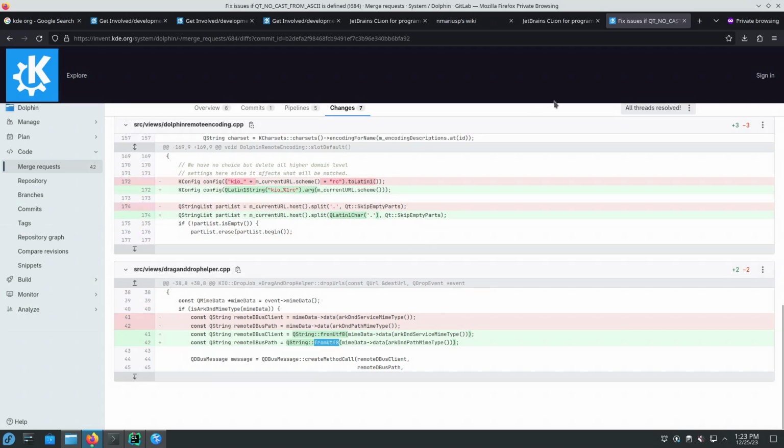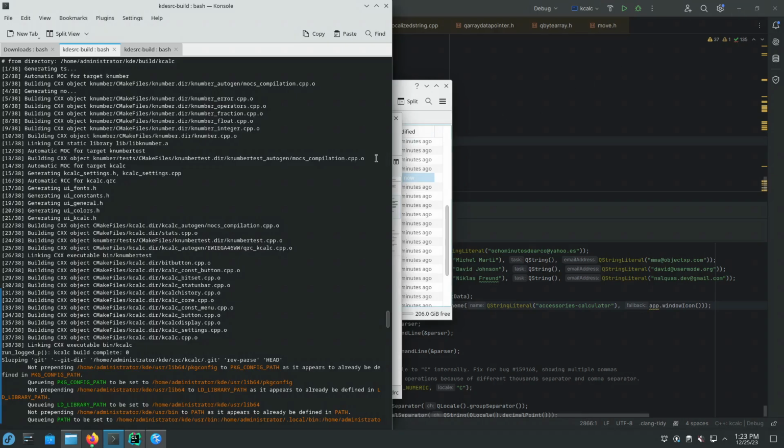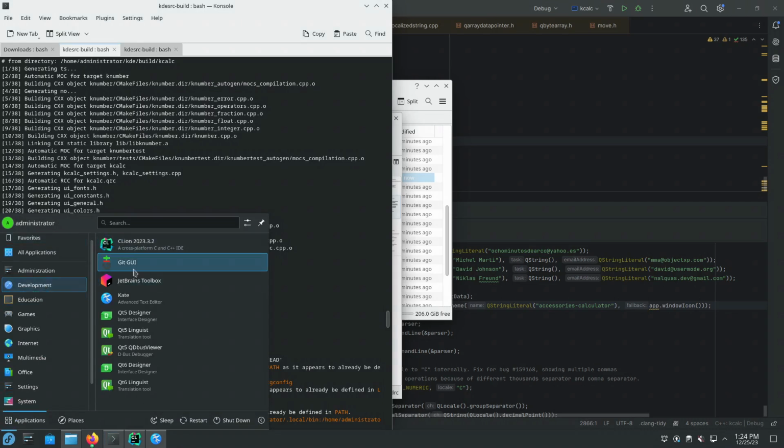So this is it. I have a fresh Linux operating system, which is Fedora KDE Plasma Desktop Spin. In here, I have installed the application JetBrains Toolbox. From the application, I have installed JetBrains CLion, and now the application is going to be able to update CLion.